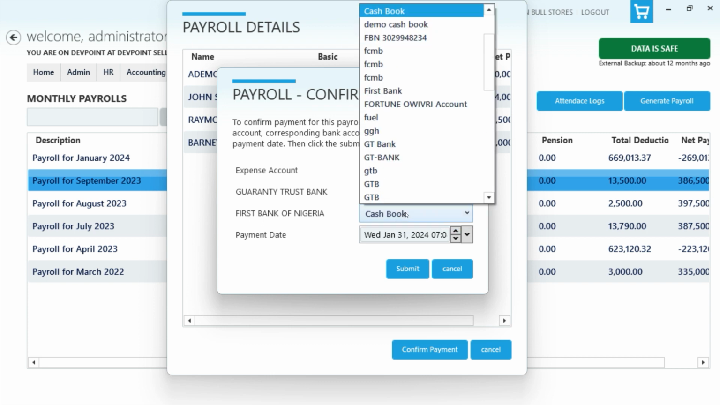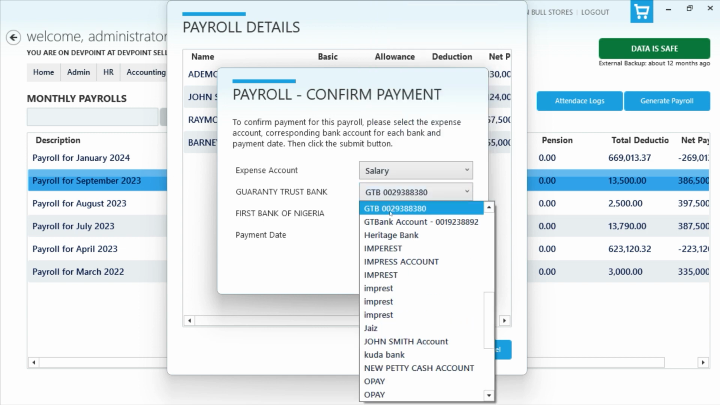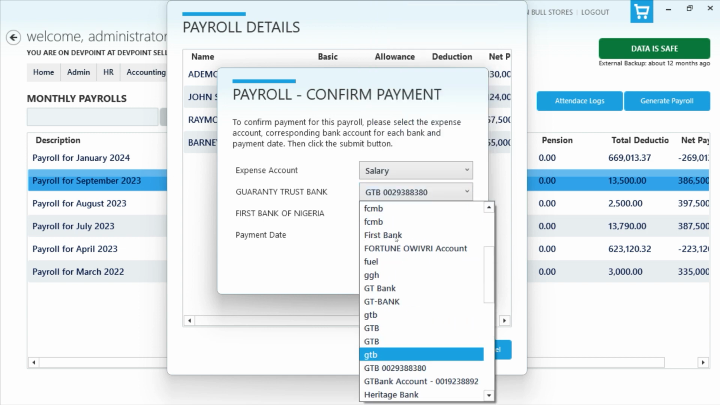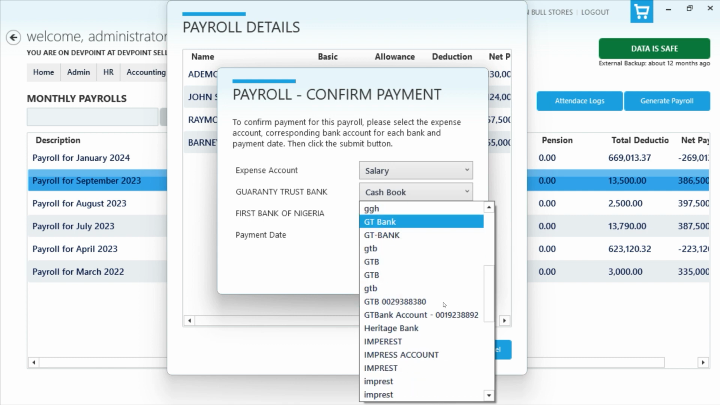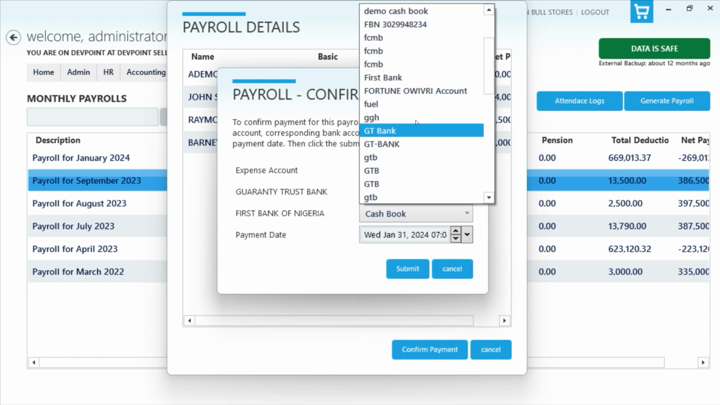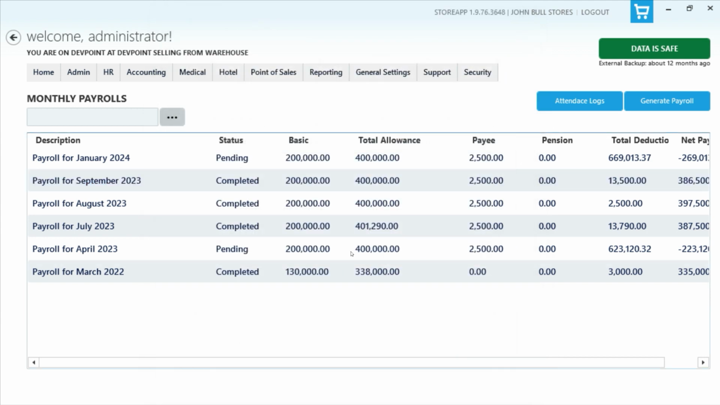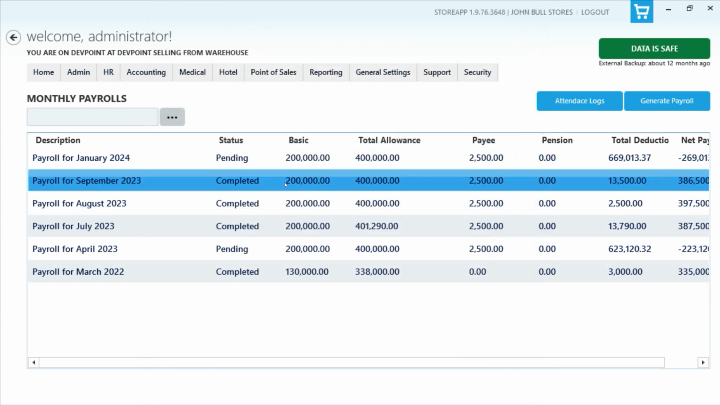And you have the liberty to select the same account for both. If the money is coming from the same account, you can set the same account. The system would merge the figures, understand that this is the only account involved, and put in the figure into the accounts that I selected, and then finalize. So you can now see that the payroll is completed.